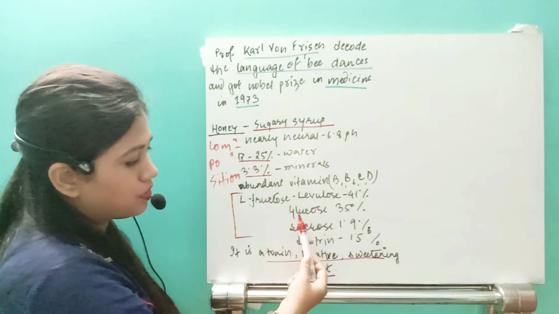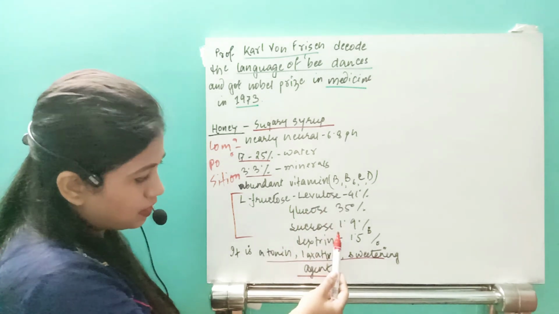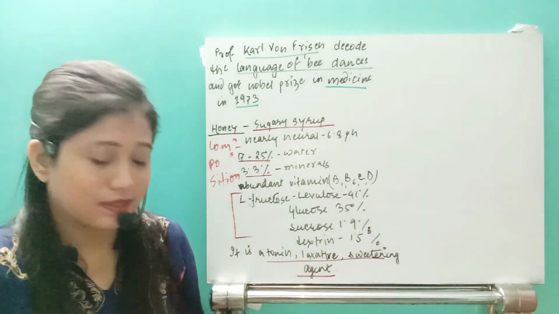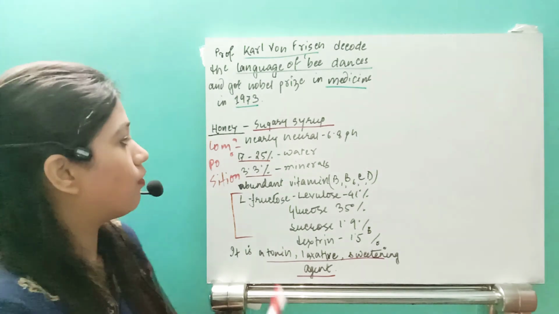Levulose is 41%, glucose is 35%, sucrose is 1.9%, and dextrin is 1.5%. So that is the composition of honey.